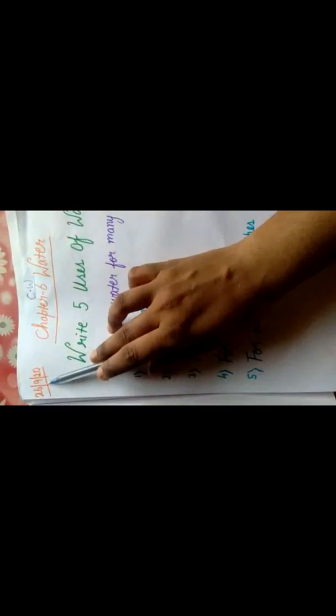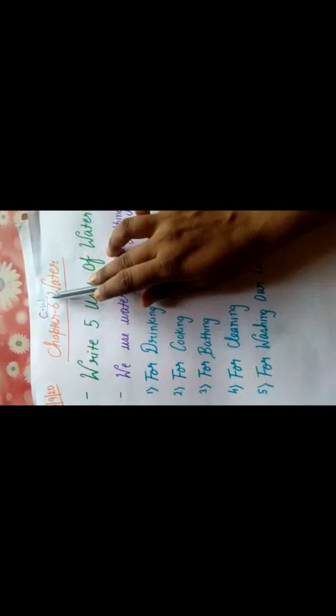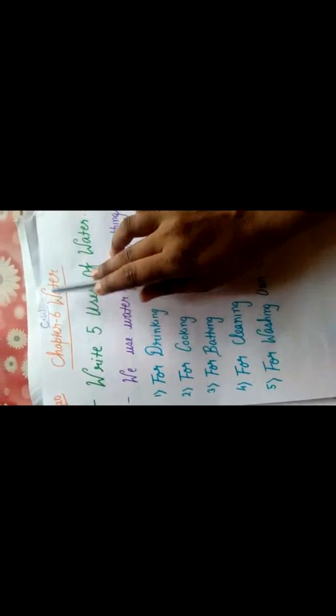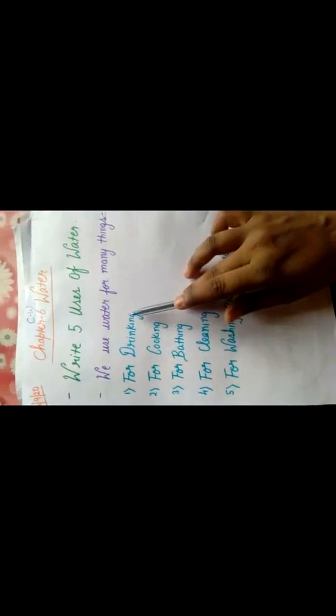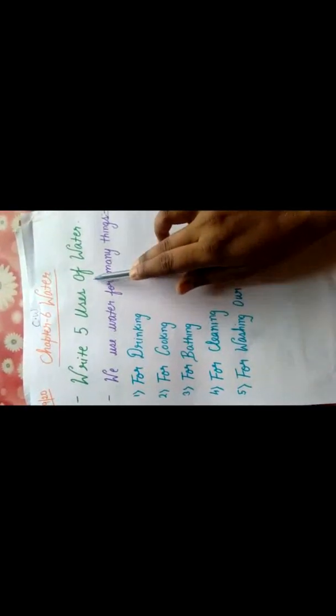Okay, children? Now everyone, come on, take out your EVS classwork copy and we will discuss some of the classwork. Okay, this is the classwork time. Now, children, take out your EVS copy. See what is the classwork. First of all, you will put today's date. Okay, write on the top, classwork, chapter 6, water. Okay, children. And what is the question? What are we going to do today? The classwork part. Write 5 uses of water.